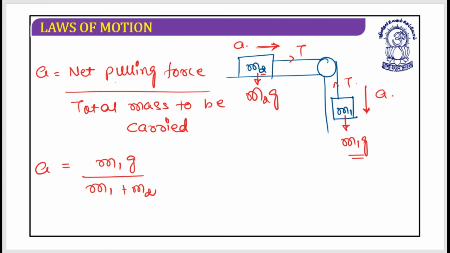And once you are done with the acceleration, you can write down the tension force as well. It is T equals m2a. Replace the value of a and the thing will be done. And if you go with this, it's m1g minus T equals m1 into a. That's it. You did it. Great job. I hope this is clear. Is it clear? Any doubts on this? Anything?